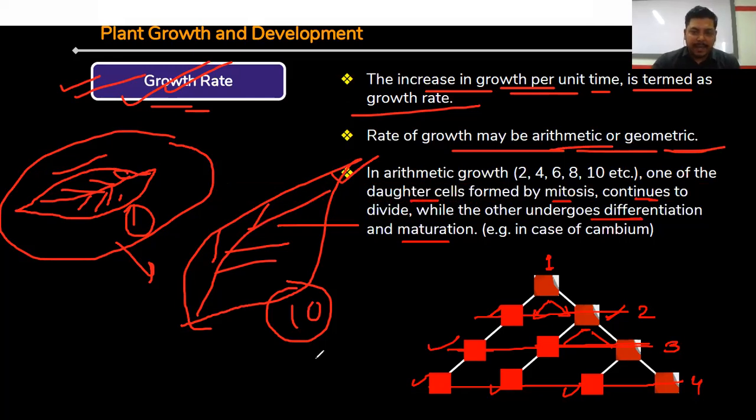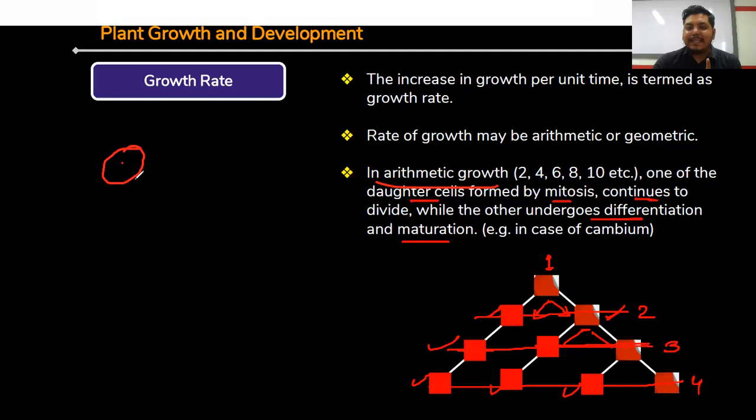Now listen carefully. Arithmetic growth, right? So what happened here? Suppose this is one cell. In arithmetic growth, through the mitotic division, a huge amount of cells are produced. This is the first thing. And suppose through the mitotic division, this cell is producing two cells.